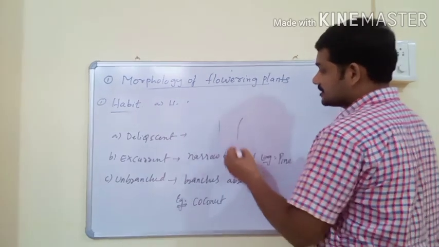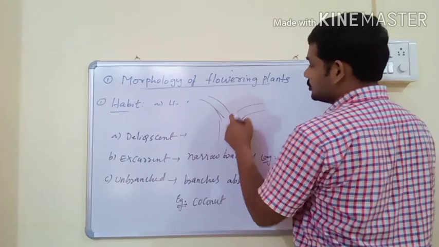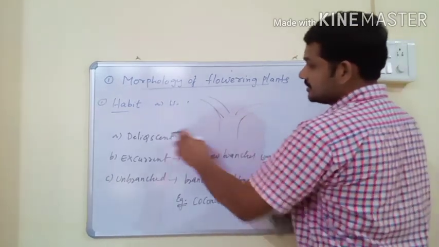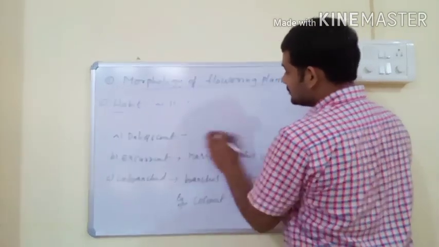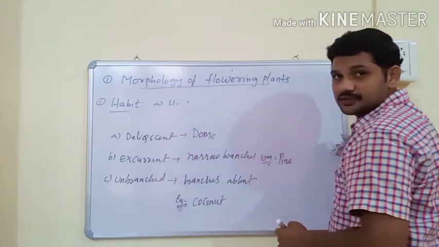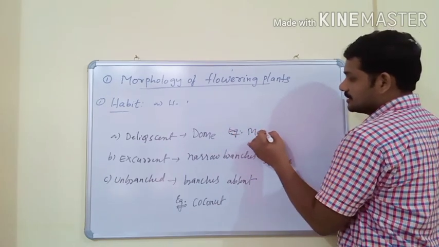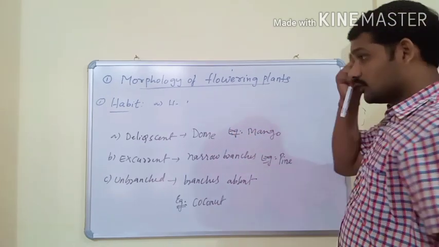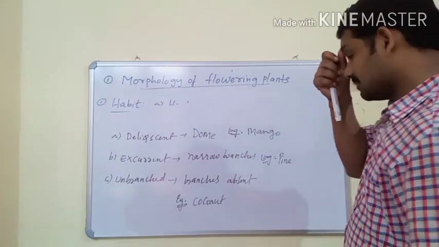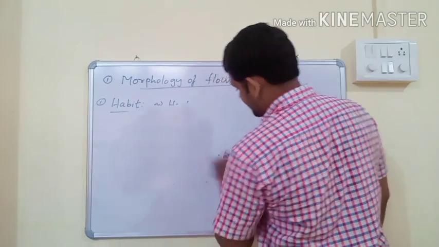For example, this is the main stem, and after some distance it disappears due to branches. This type of stem is known as deliquescent, and it usually has a dome shape. This type of stem is usually observed in mango. So according to branching, the stem is of three types: unbranched, excurrent, and deliquescent.